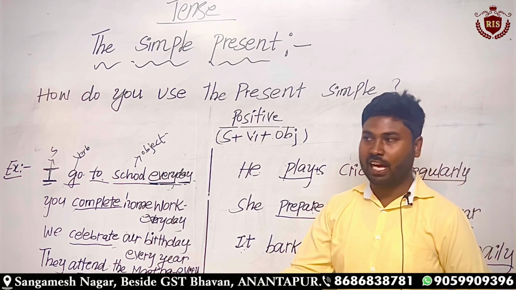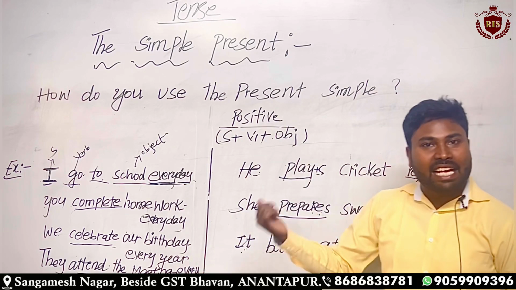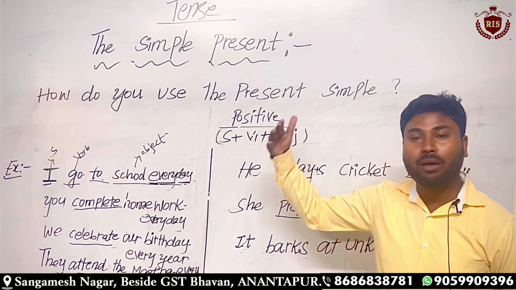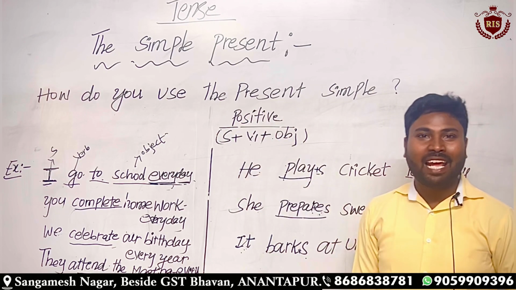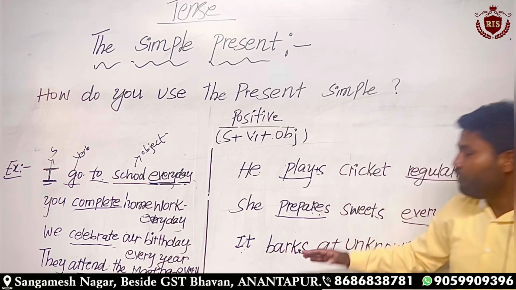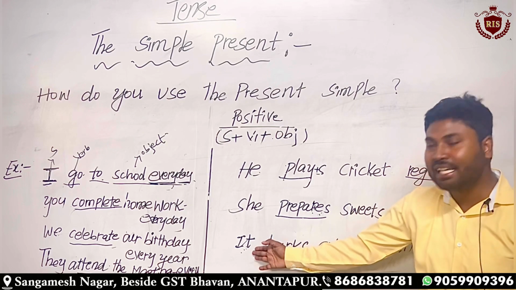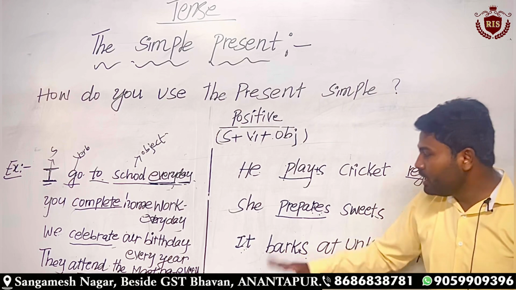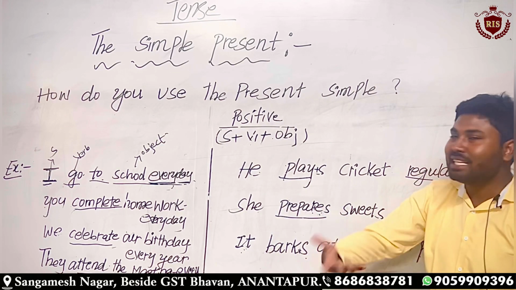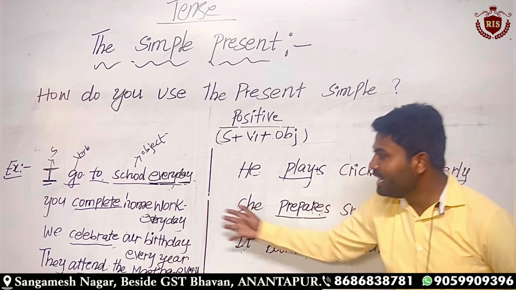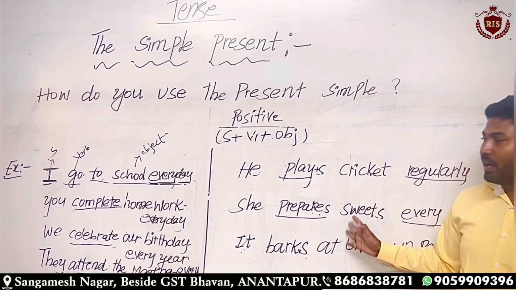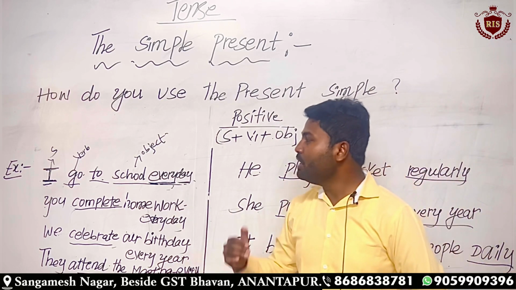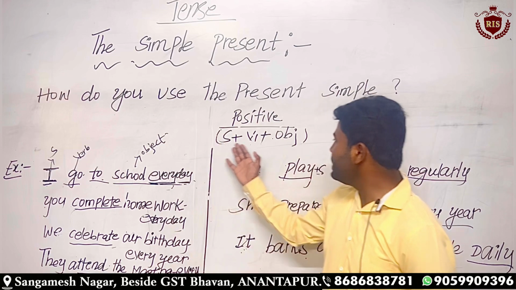We can say many examples, like he comes to our house every evening, she goes to the playground, and it flies high in the sky. Here it refers to any bird. It flies high in the sky. Some more examples you can try on your own based on these examples that I have written on the board. Your homework is, now I want you to frame sentences on your own using this structure.